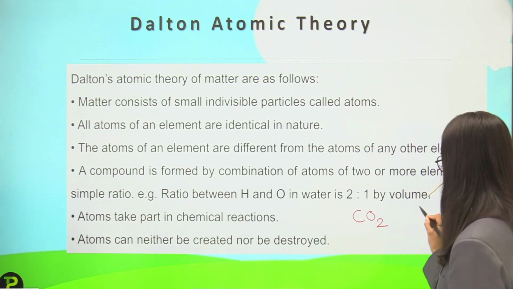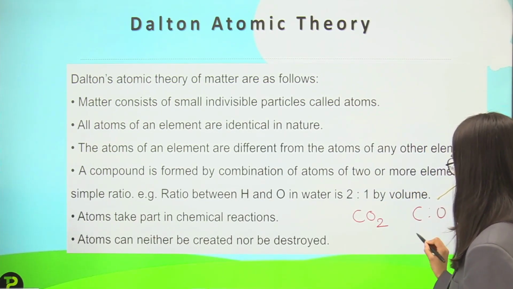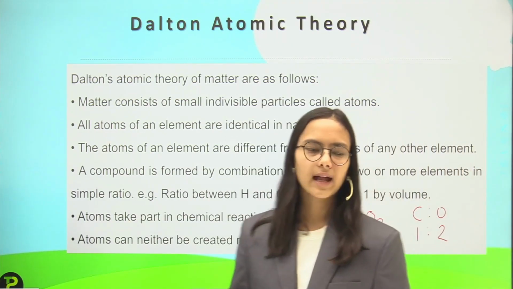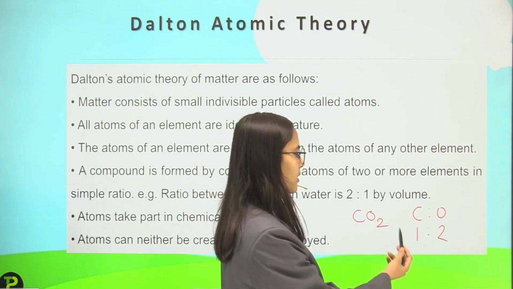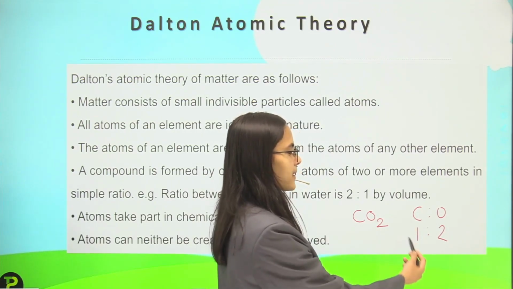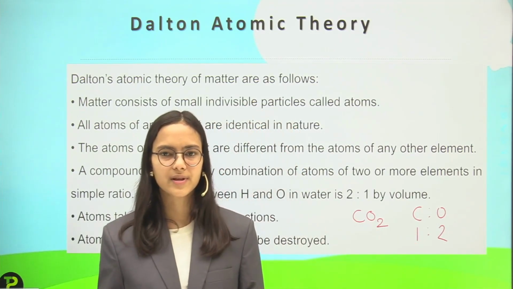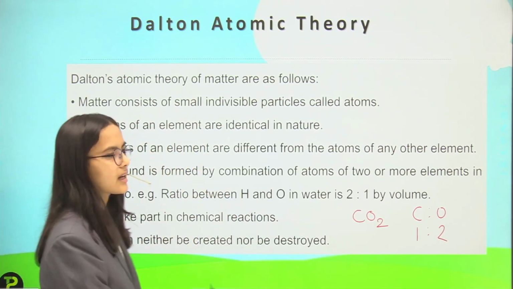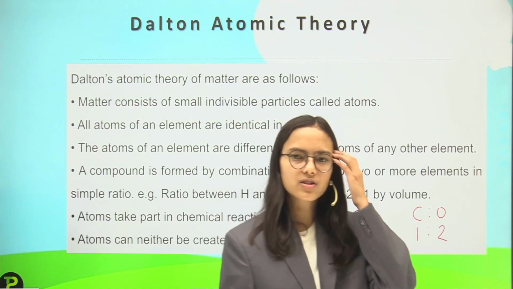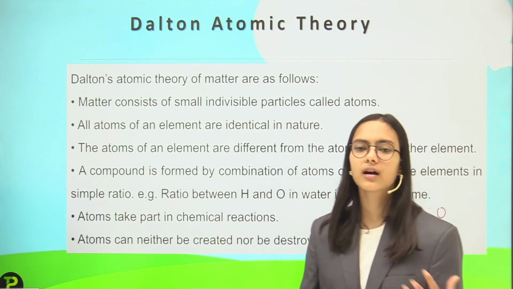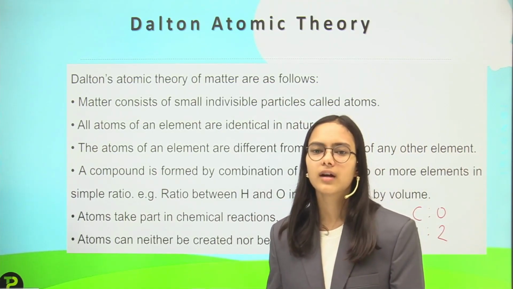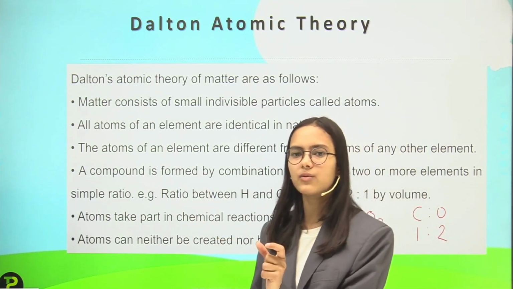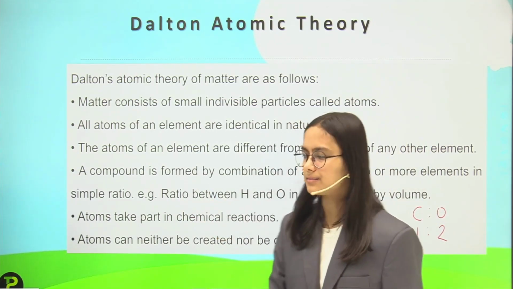So here we have carbon and oxygen in the ratio 1:2. That is, the combination of elements is taking place, and they have some specific ratio. And then atoms take part in chemical reactions. When chemical reactions occur between any molecules, atoms, or I can say these compounds, the atoms are the ones which take part in them.